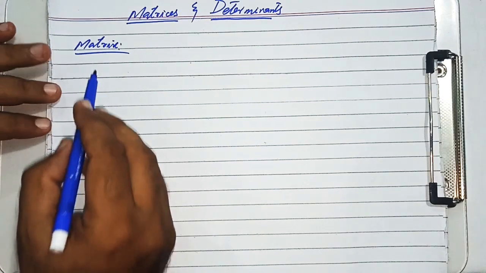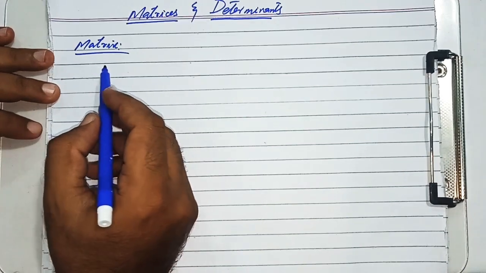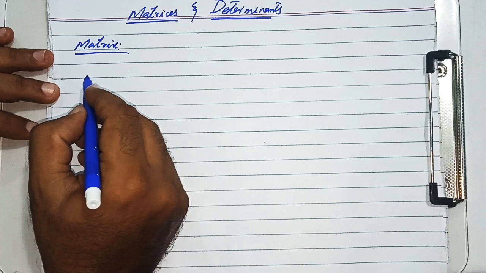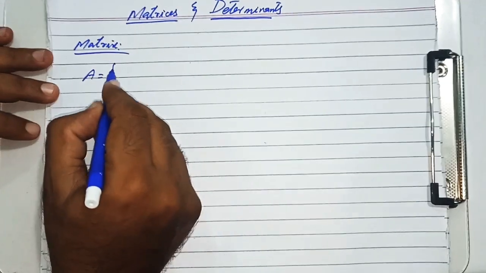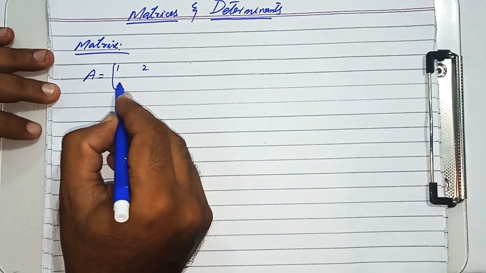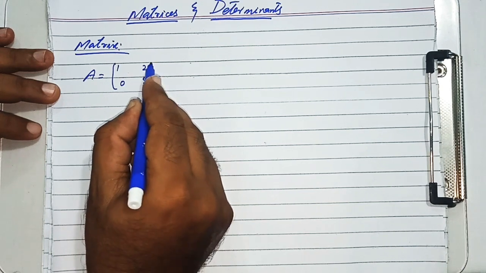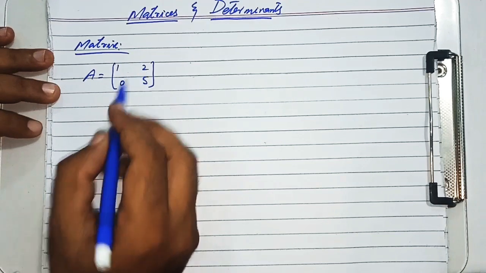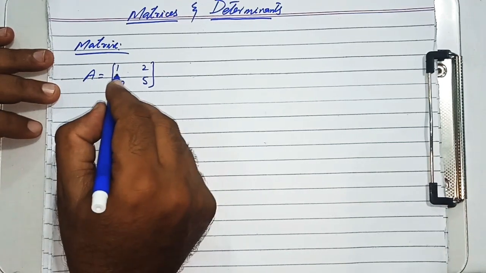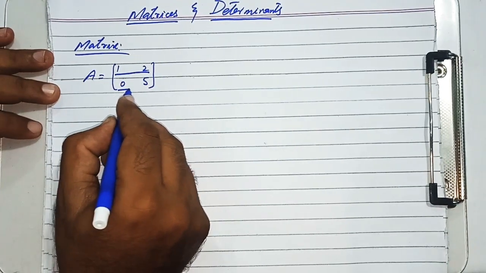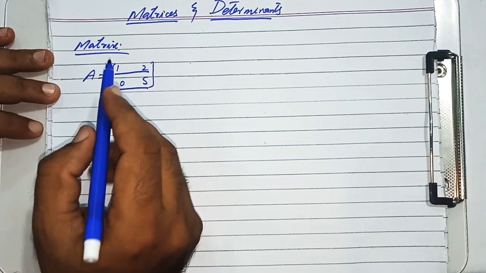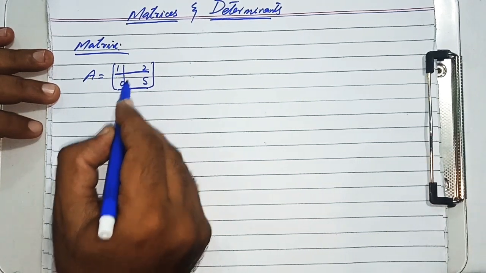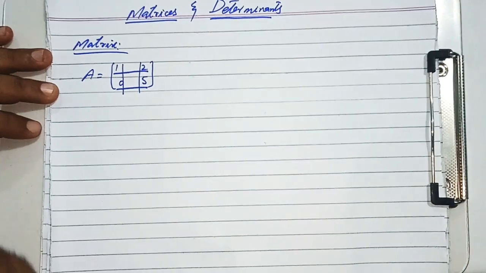Now I would like to explain the rows and columns of a matrix. Suppose a matrix A is equal to 1, 2, 0 and 5. The numbers that are written in a line are called a row. This is a row and this is also a row. And numbers that are written in vertical form are called columns.